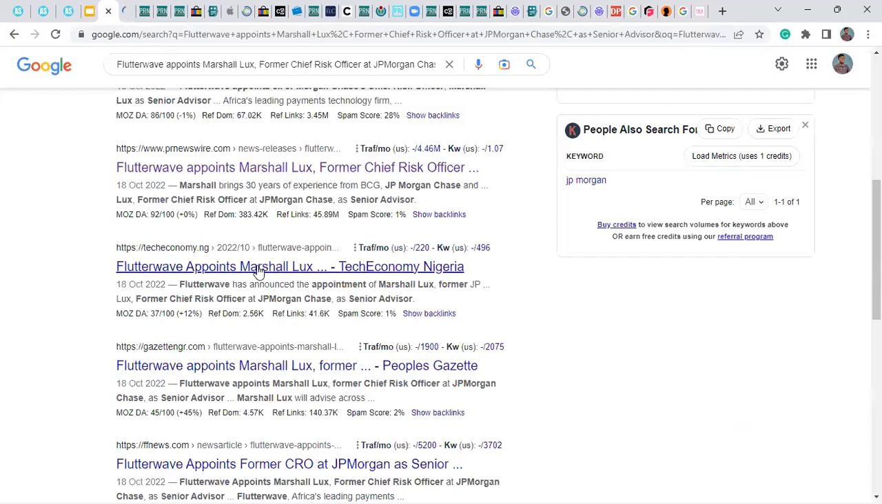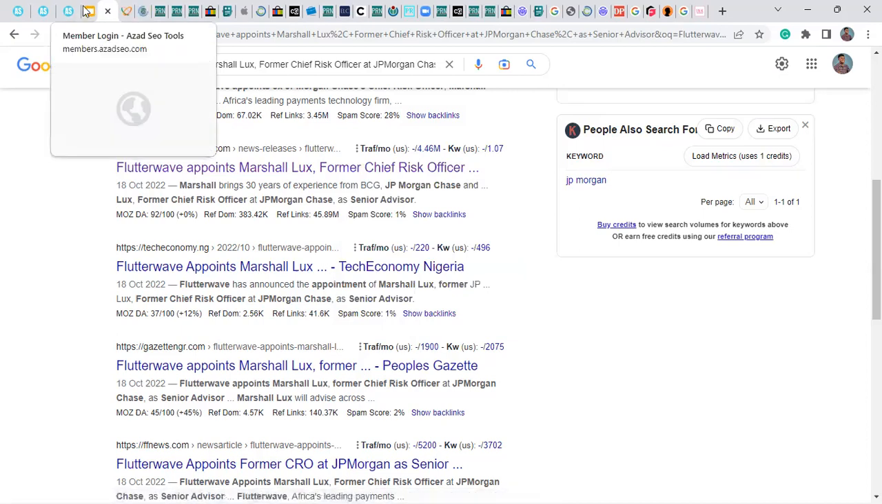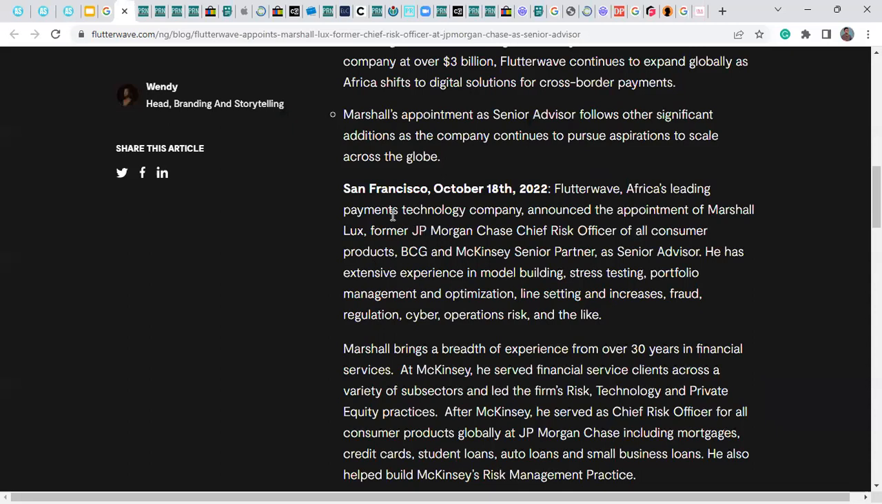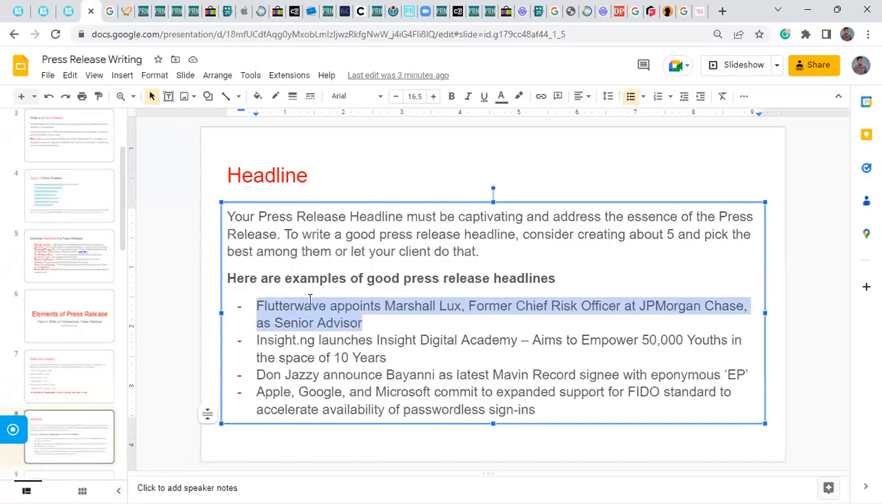You can see that many of the popular media brands in this particular niche are creating news from it. But we only have a single press release, and that must have come from the company. This is it. For example, San Francisco, October 18, 2022, Flutterwave, African payments technology company, announced the appointment of and so on. So the news headline is important. Make sure you put energy in it.